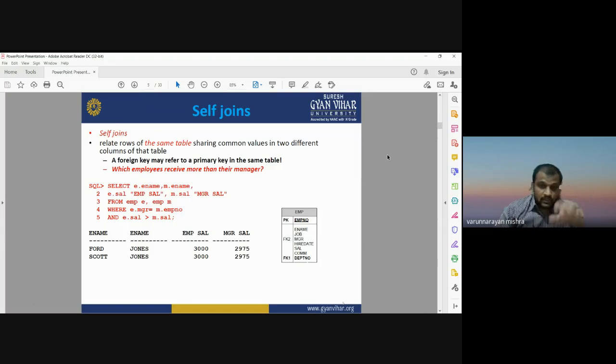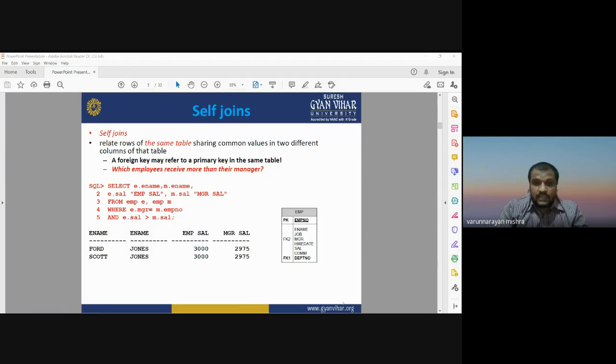Okay, so in today's topic, we will discuss self joining. We will not discuss normal joining. Normal joining is simple: you have two different tables, you identify the common field in the two tables, and then you can join them. But in self joining, you need to check the common values in different columns of the same table, and then you can go for the self joining process.